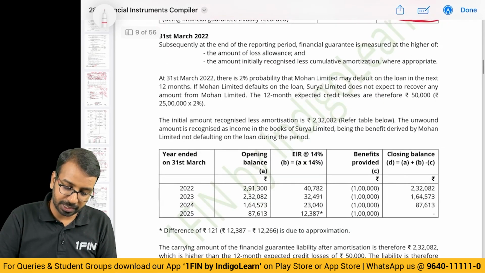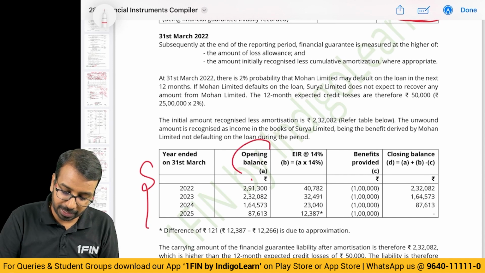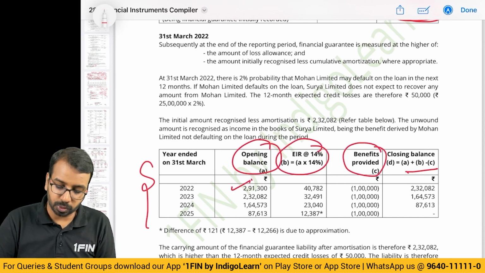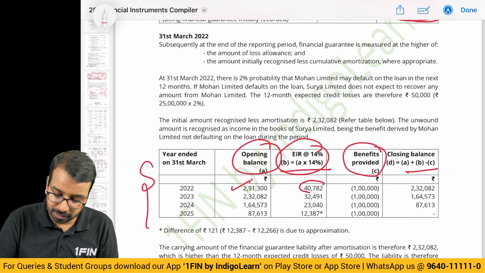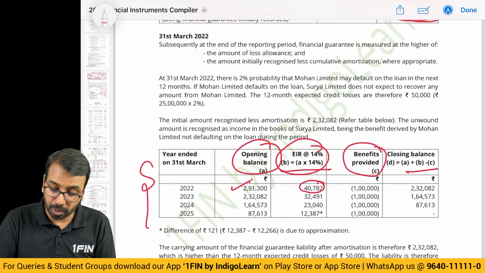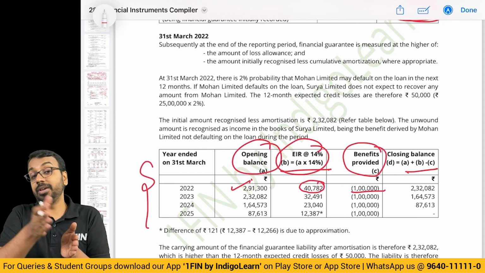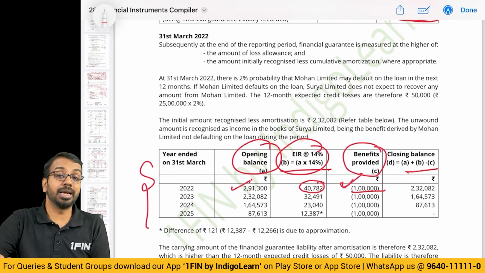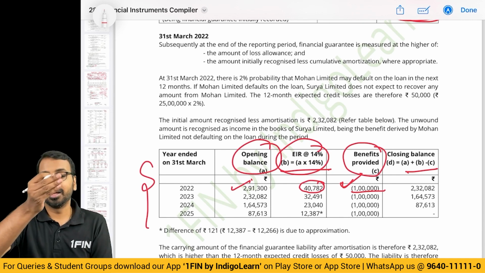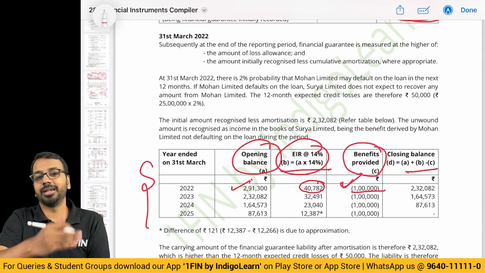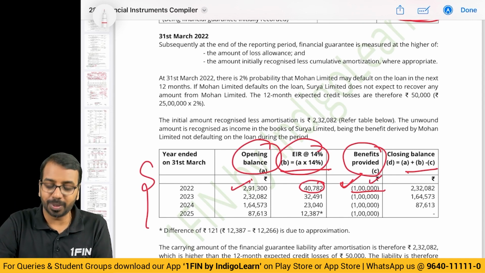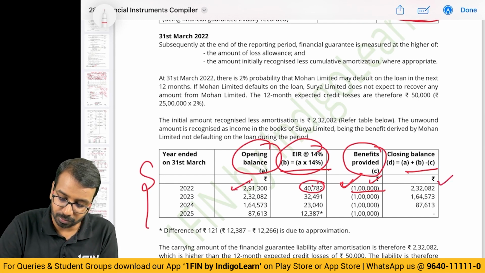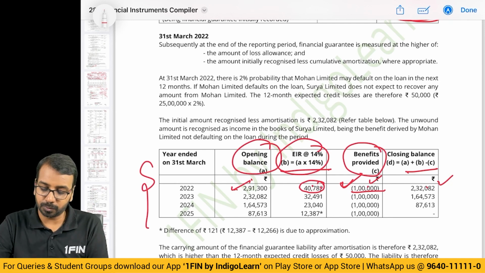We prepare an amortization table of this liability. Opening balance, interest at 14%, benefit that is provided, closing balance. Opening balance 291,300. What is this interest? To increase the liability because you have discounted. What is the benefit provided? See, interest saving is 1 lakh. That is the benefit that the subsidiary has received. So I have already completed my obligation for 1 year. You can think of it that way. The holding company has completed its obligation of 1 year. 1 lakh worth of benefit has been provided to the subsidiary. So what is the closing balance? Opening plus interest, less benefit, closing balance, which is 232.